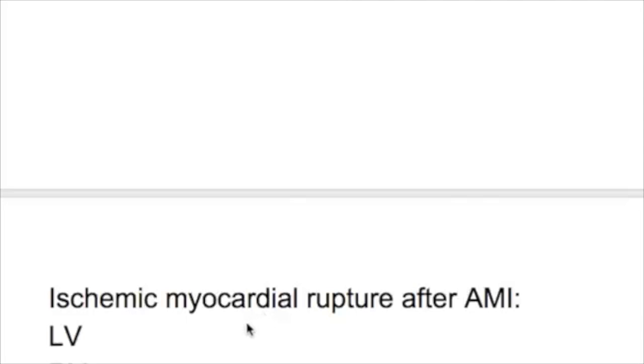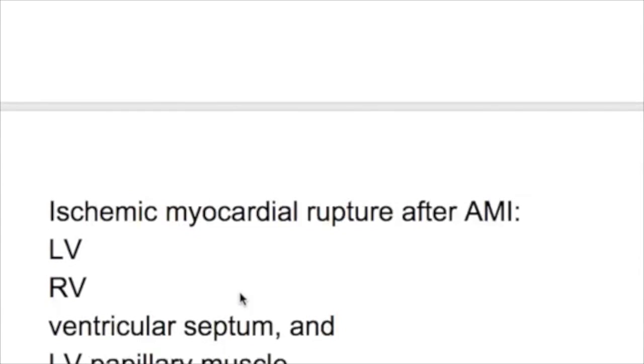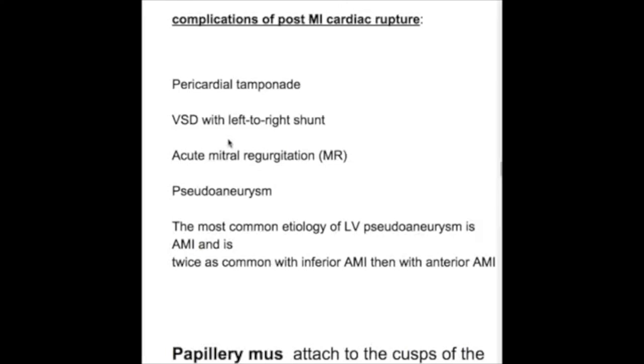Where does the rupture occur mostly? It's in the left ventricle, right ventricle, the septum, or the papillary muscles. So what are the complications of post-myocardial infarction cardiac rupture? The complications of post-myocardial infarction cardiac rupture are pericardial tamponade, VSD, acute mitral regurgitation, and a pseudoaneurysm.